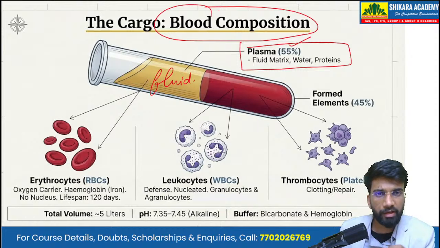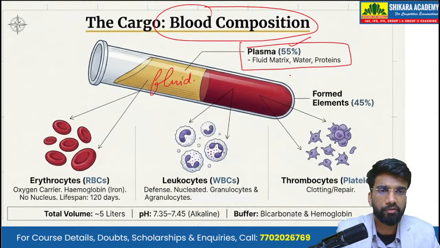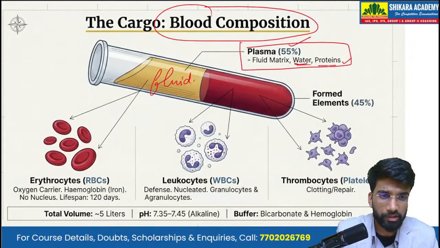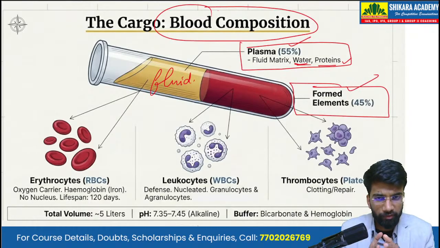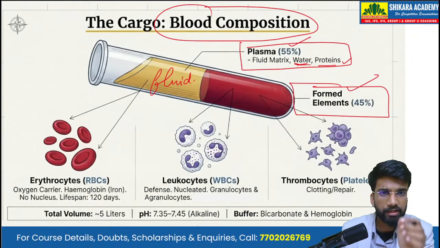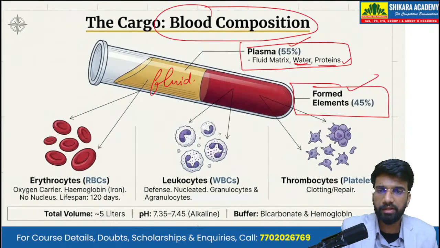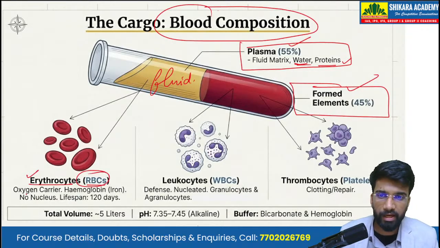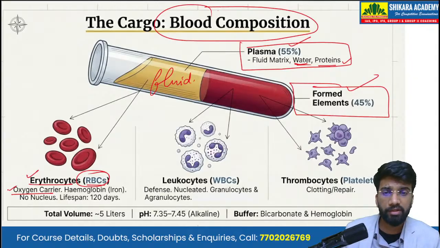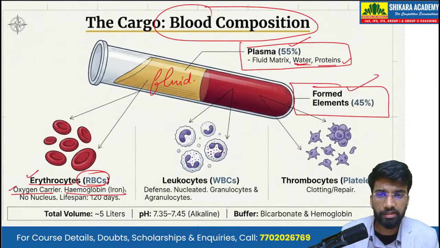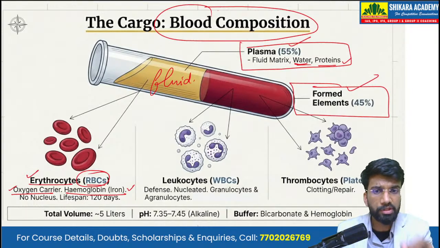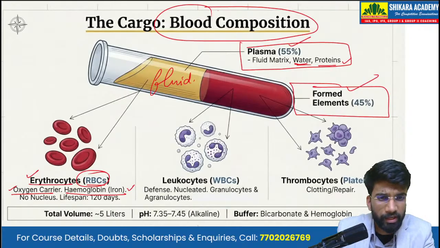55% of the blood is the plasma, and it is a fluid matrix that consists of water and soluble proteins. Then we have the formed elements, which constitute 45% of the blood's composition. These formed elements are of three types. They consist of erythrocytes, which are known as the red blood cells. They carry the oxygen because they contain the pigment hemoglobin, the iron containing pigment. The oxygen attaches to this hemoglobin to form oxyhemoglobin, and by this method most of the oxygen is transported.